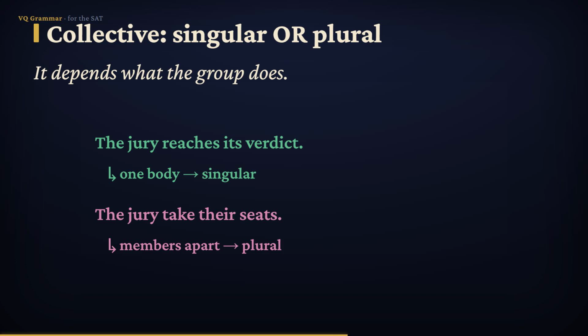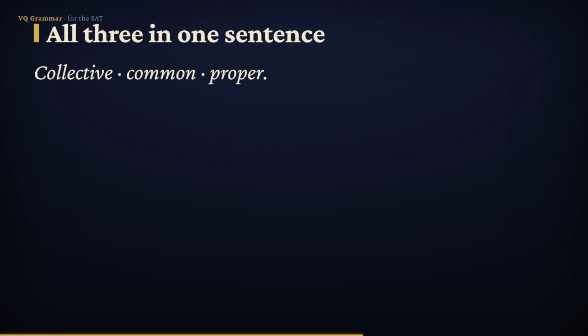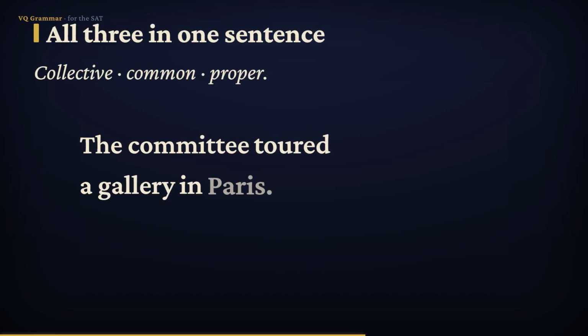So ask one question. Is this group moving as one body or as separate people? One body, singular. Separate people, plural. Let's put all three together in one sentence. The committee toured a gallery in Paris. Three nouns, three different types.